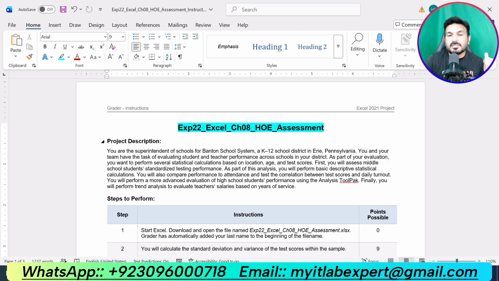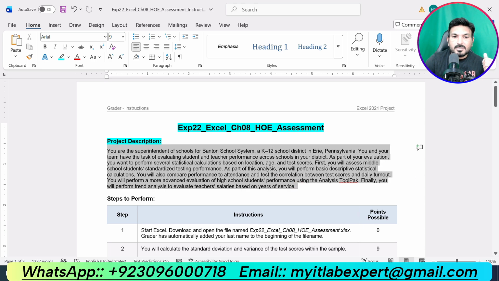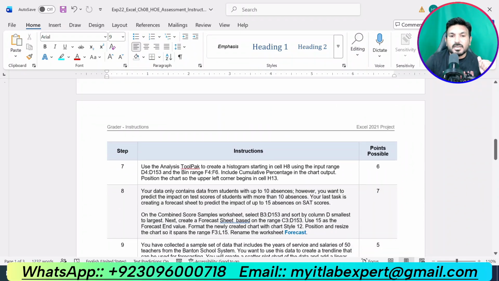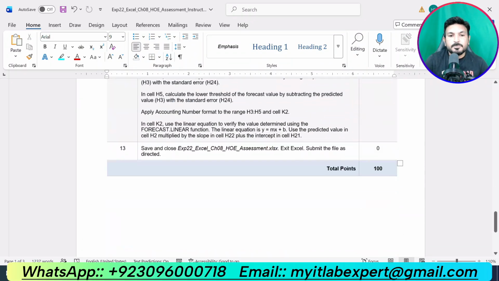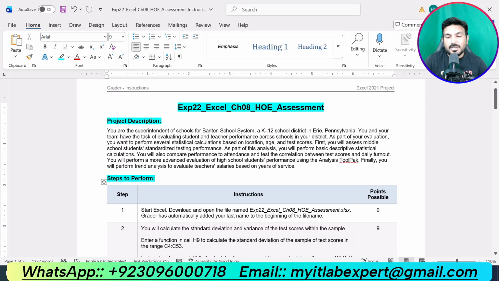At the start of the instructions, we are given the project description. There is nothing to solve in this project description, but I suggest you read it well and get an idea about the assignment. Then it will be easy for you to solve this assignment on your own. Then we have the main part of the assignment, the steps to perform to complete this project, and we have a total of 13 steps to get this project done.